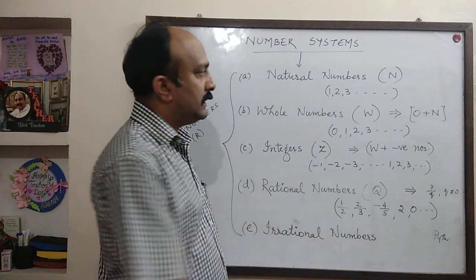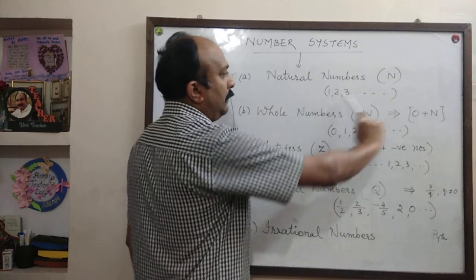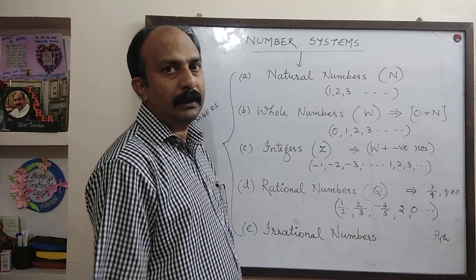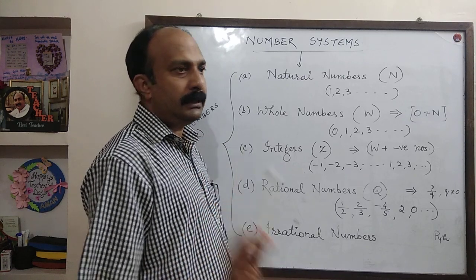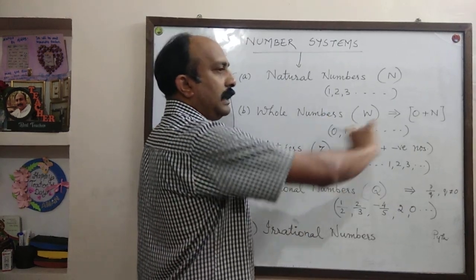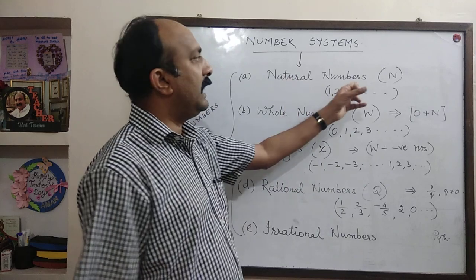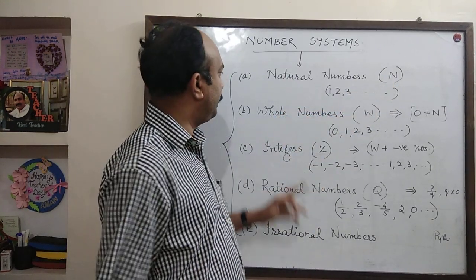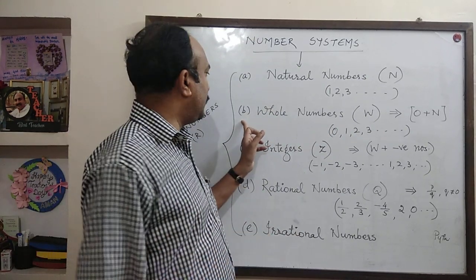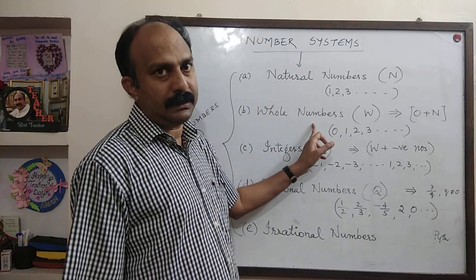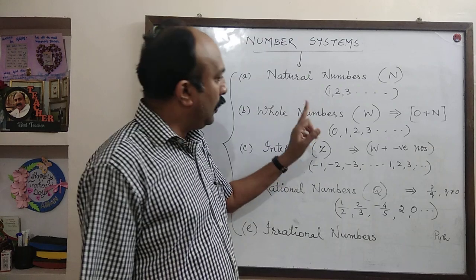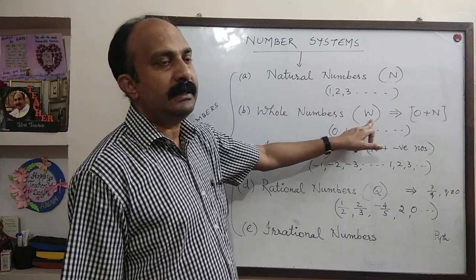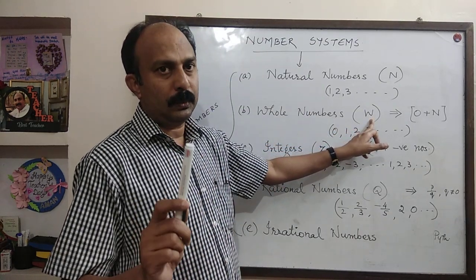So what are natural numbers? 1, 2, 3 up to infinity. All the counting numbers from 1 up to infinity are called natural numbers, and its symbol is capital N. Second type of number is called whole numbers. Whole numbers are represented by the symbol capital W.